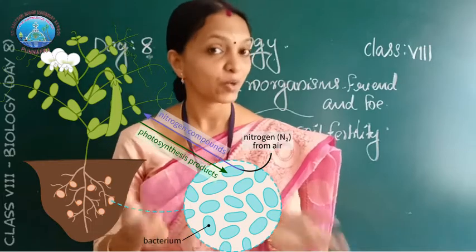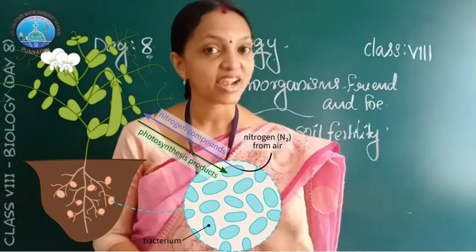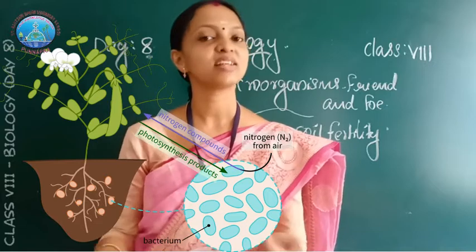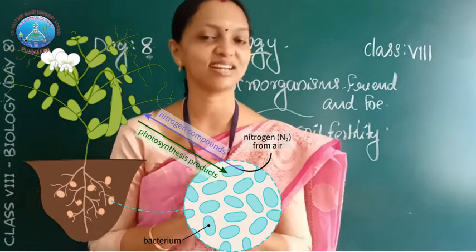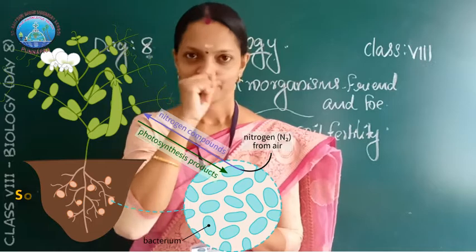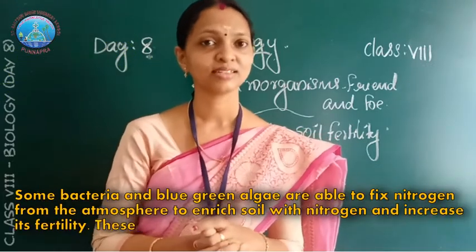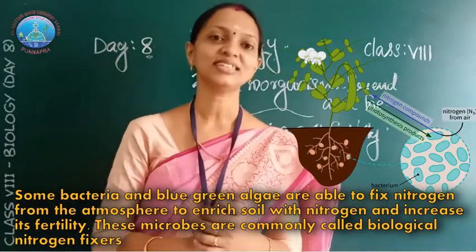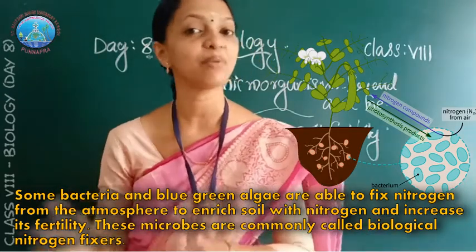Rhizobium bacteria cannot make their own food and they depend on plants. These bacteria provide nutrients to the plants, and plants give shelter to the Rhizobium bacteria. It is one symbiotic relationship. Do you remember? In 7th class you learned this symbiotic relationship, Rhizobium bacteria and plants.